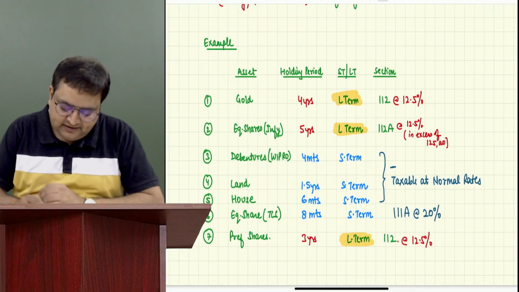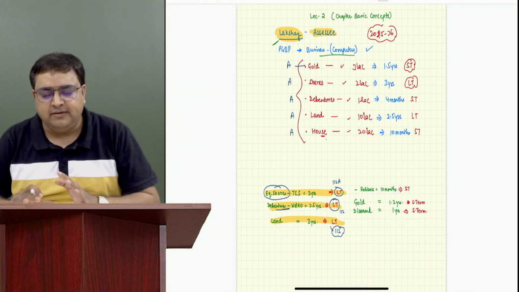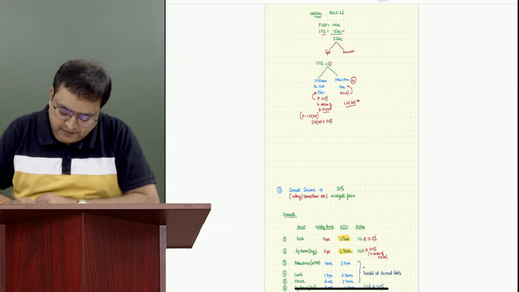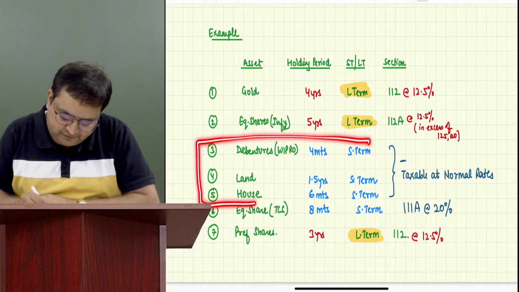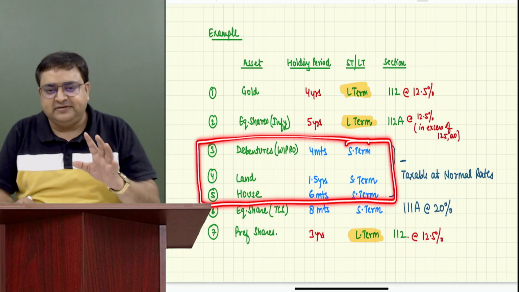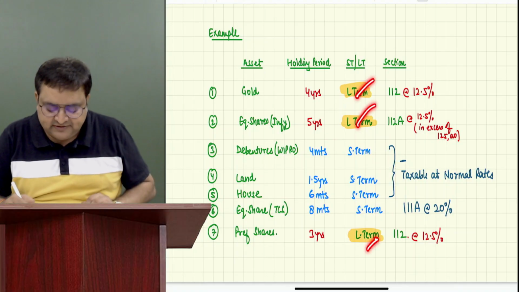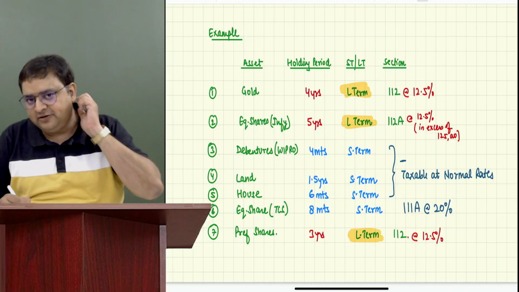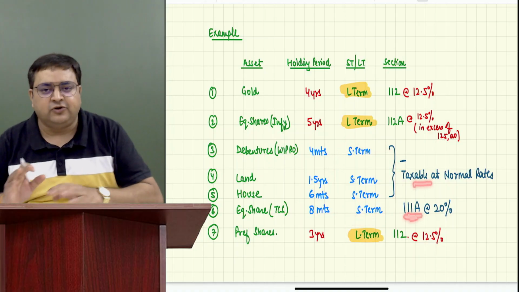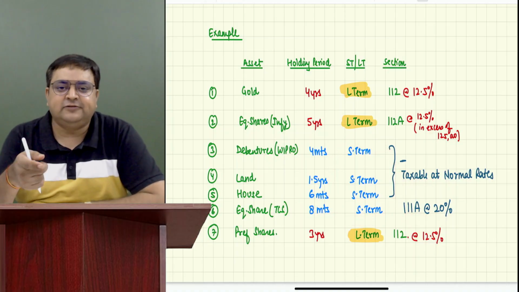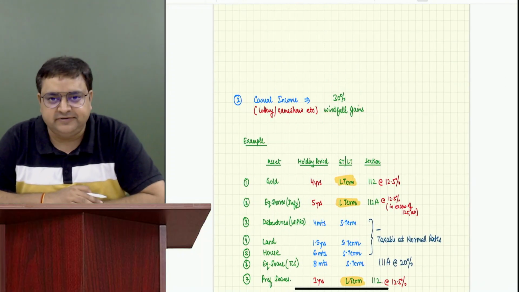So we understand that capital gain is quite a special income, but not all capital gains. There are few short term, third, fourth, and fifth. These are not special. They are normal, but all other capital gains are special. Long terms are always special. They are either 112 or 112A. But out of short term, only 111A is special. Otherwise, all other short term is normal. And we have one more special, that is called casual income, which is taxable at 30%.